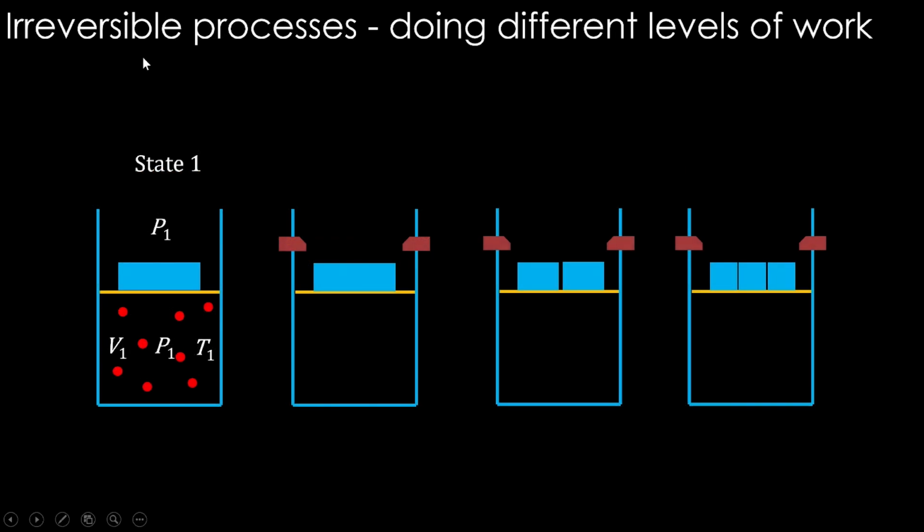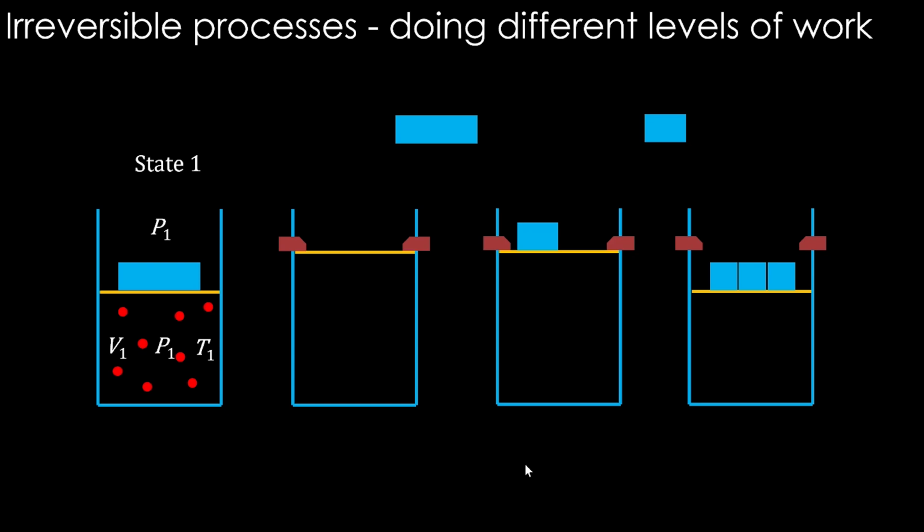Now let's consider these irreversible processes. All of them can do different levels of work. It is quite interesting. If you see, there is some mass here on top of them. Same mass in all the three cases. Only thing is they are split into 2 parts here and 3 parts here. If we do removal of this mass from the top, the entire mass goes out here, one half goes out here, and one third of the mass goes out here. Then the expansions happen like this.